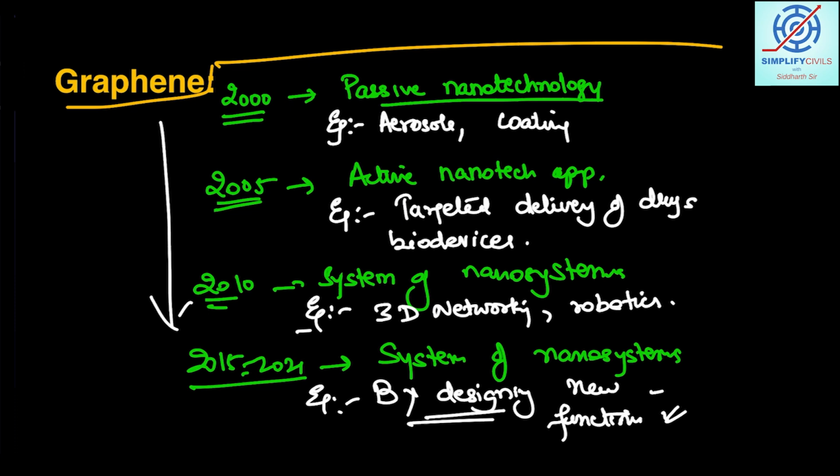So students, till here we have finished the allotropes of carbon. We have done the history of nanotechnology and also understood the basic reasoning, like the quantum size effect, what is happening at the nano level.